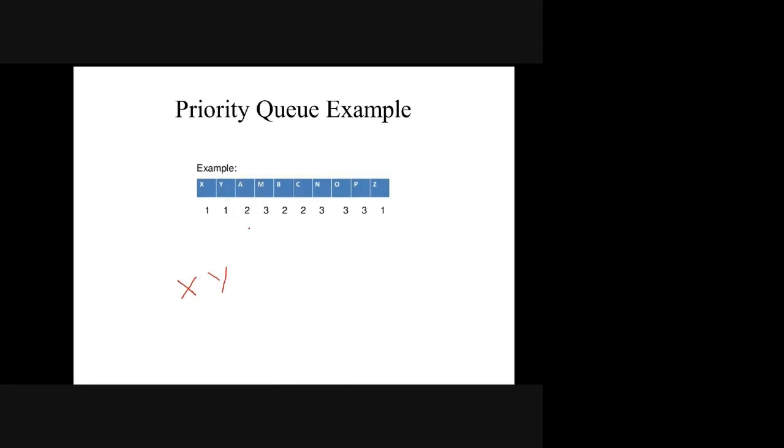Similarly, when I want to insert another element, for example, assume that x is the new element which has arrived. When x arrives, it will first check. Normally, what is the queue procedure? You insert it at the end. Normal procedure is inserting at the end.